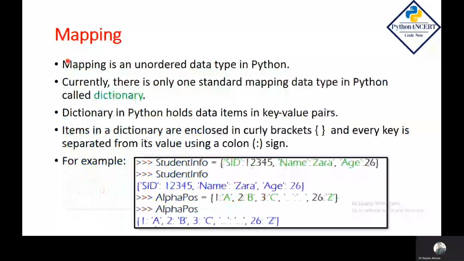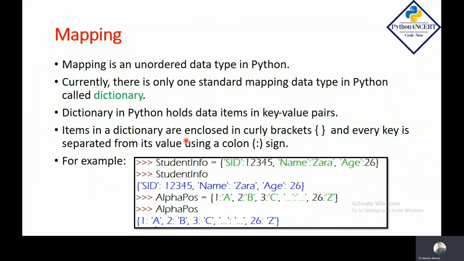One more point about None is that it does not support any operation like arithmetic, logical, or relational operations. Mapping is also one of the data types in Python, which is an unordered data type. Currently, there is only one standard mapping data type in Python called dictionary. A dictionary in Python holds data items in key-value pairs. So it is directly related to unordered data, meaning we cannot index the elements of the dictionary from 0 to n-1. So the key will help us to access the elements or values of the dictionary.